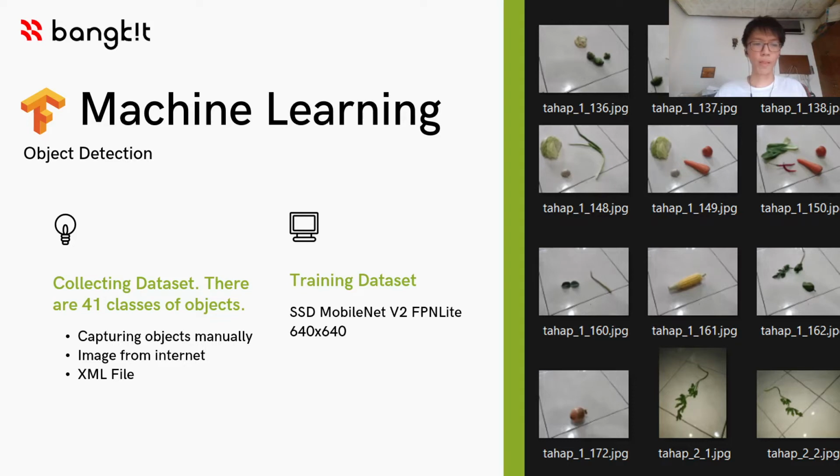We have 41 classes of objects, or we can call it 41 classes of ingredients. For this object detection case, we use image and XML file as dataset. The XML file contains file name, size of the image, bounding boxes, coordinates, and so on. Some datasets were captured by smartphone camera and collected from the internet like Kaggle. The pre-trained model we use is SSD MobileNet V2 FPN Lite 640 by 640.